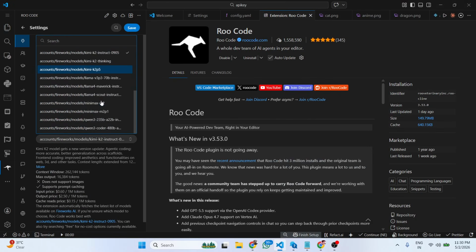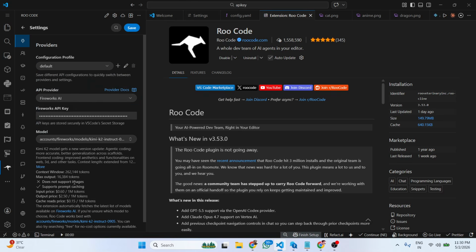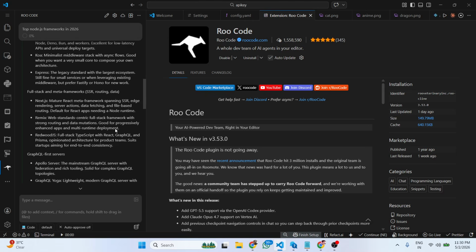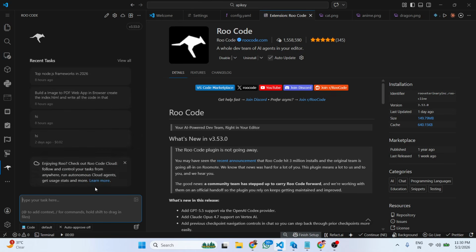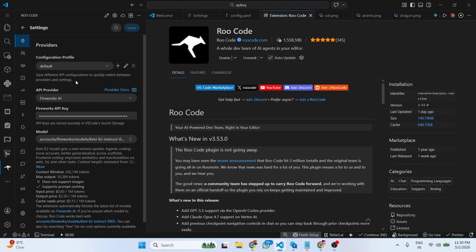Let's suppose from here I select any model you can select from here. Let's suppose I use this model. Click on save. After that, click on start new task. Simply type hi, and now the API will respond to you. 404 model not found. Let me just see what is the.